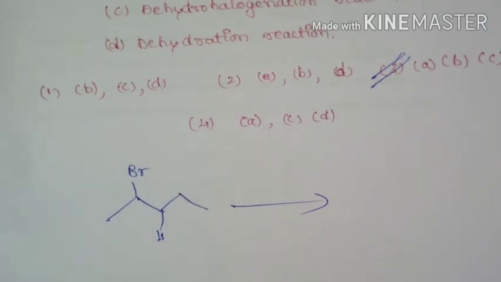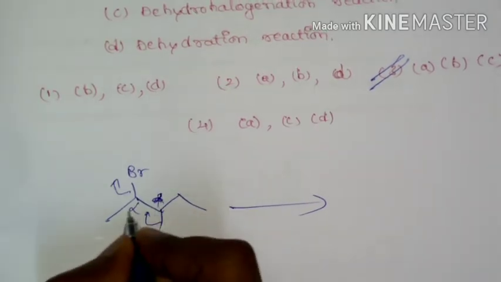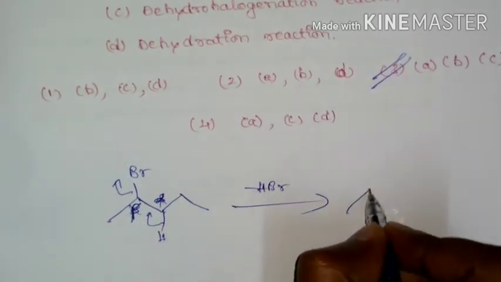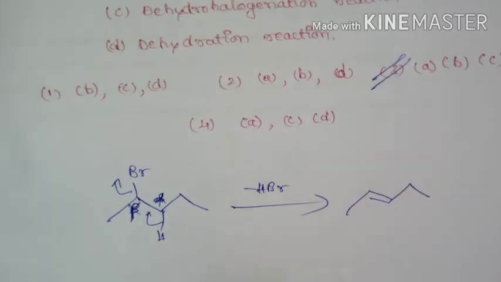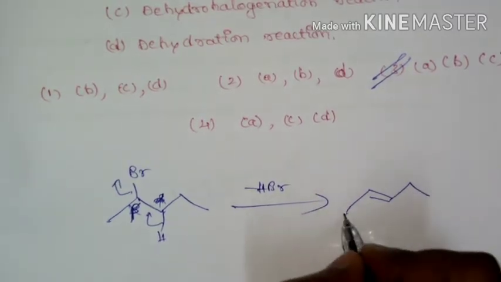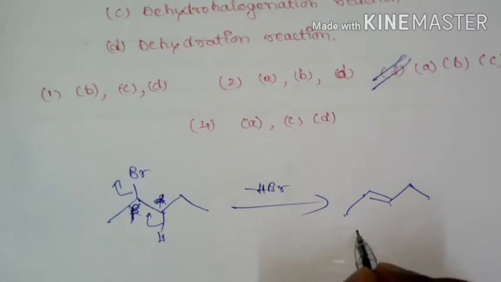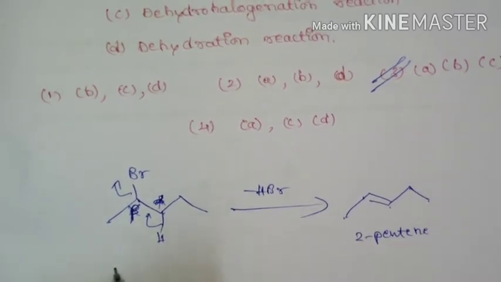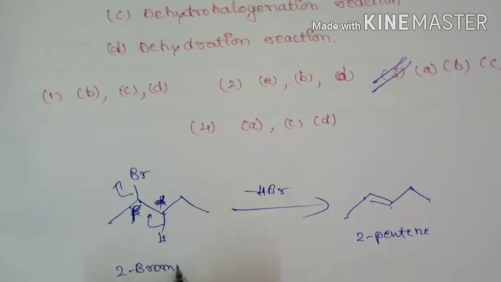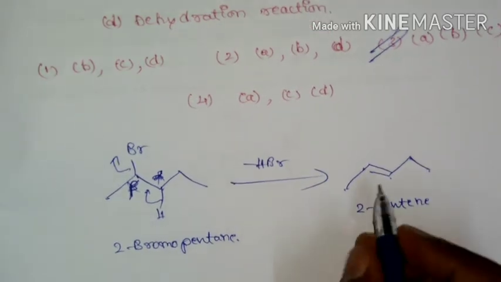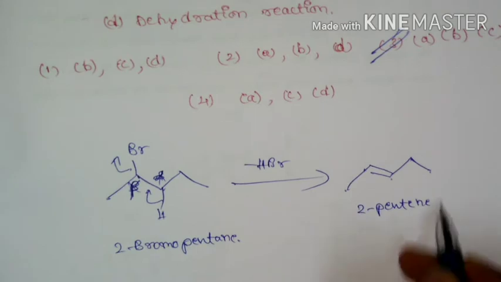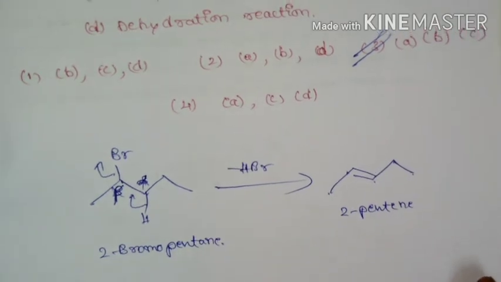As we know, beta elimination, alpha, beta. So there will be loss of HBr and it is going to form 2-pentene. This is the Saytzeff product, which means the most substituted alkene will be the major product.